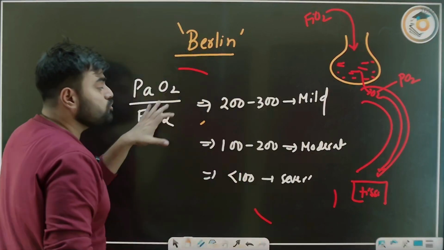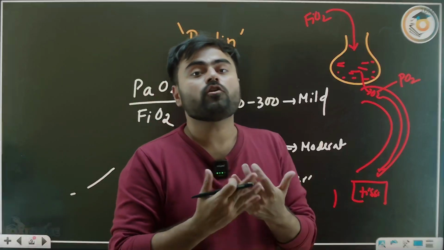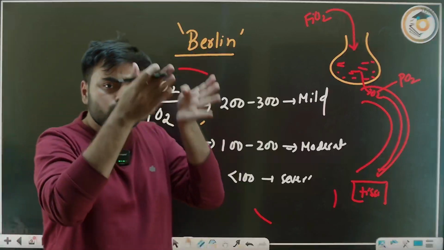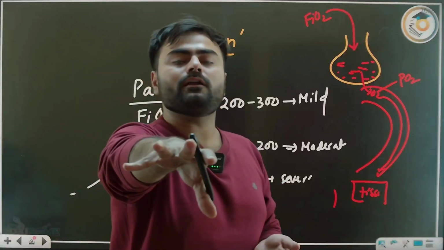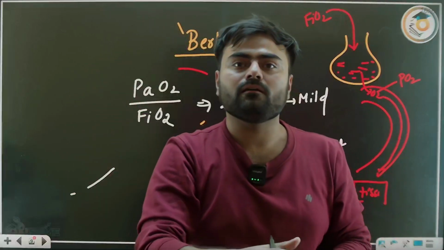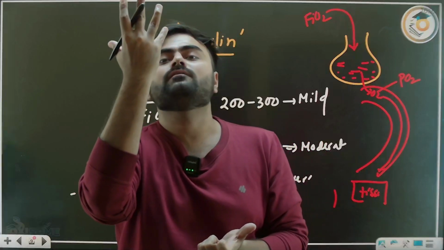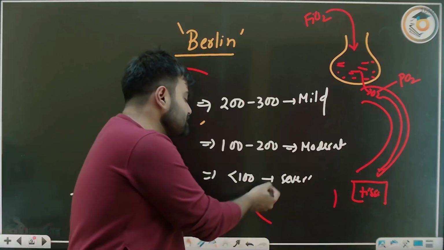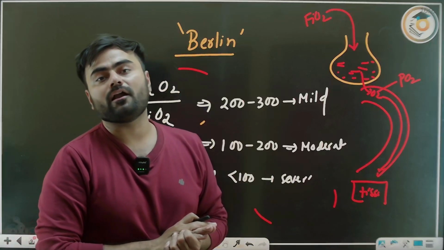So as the ratio decreases, the severity of ARDS is more, because less means what? Less means PaO2 is less. So whatever FiO2 you are giving, you may be giving 100% oxygen by a ventilator or something, but still PaO2 is not increasing. So the ratio is decreasing continuously, and in severe ARDS, this is less than 100.